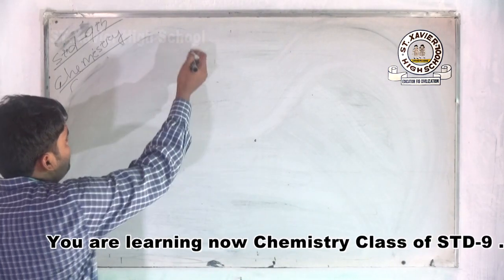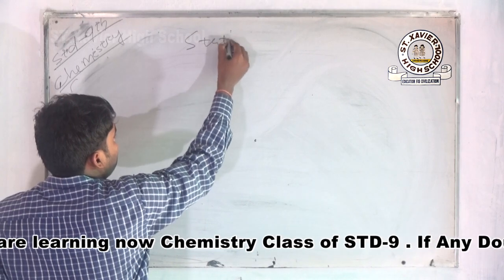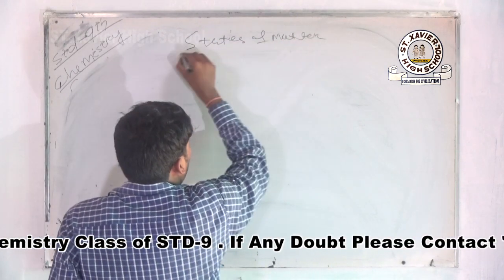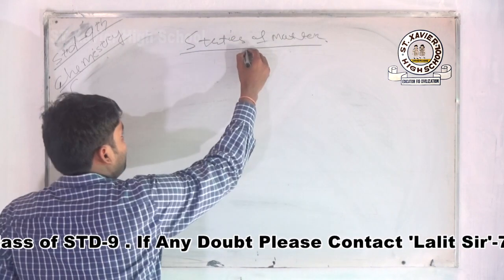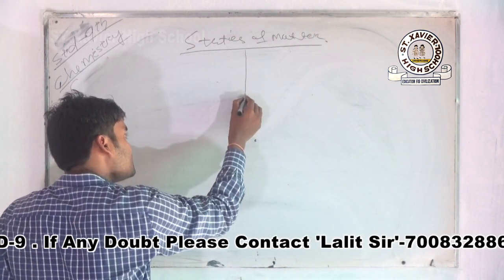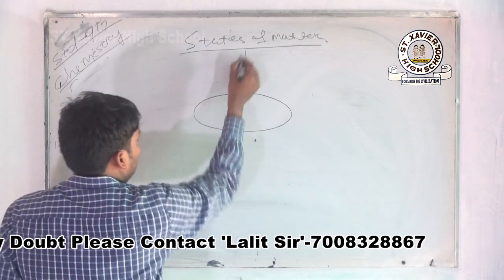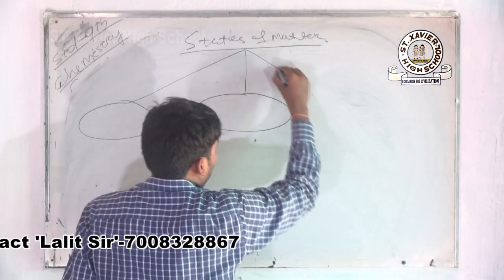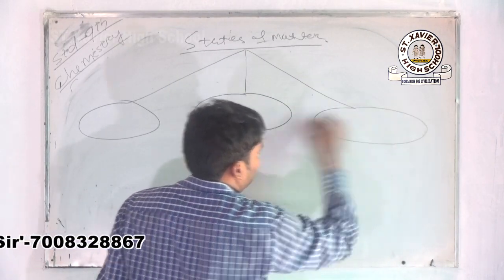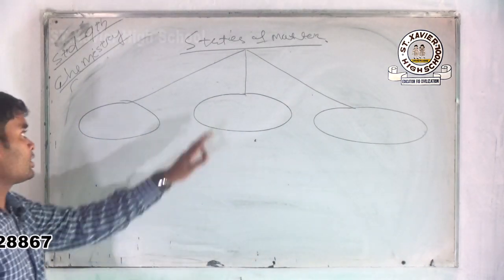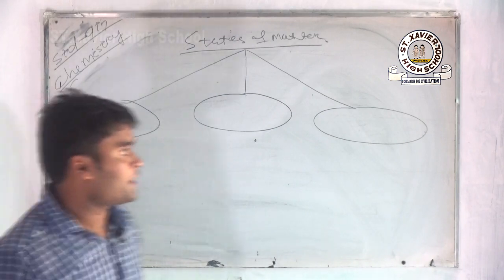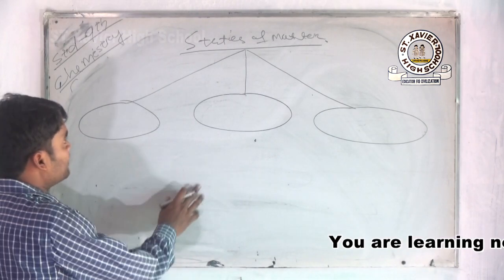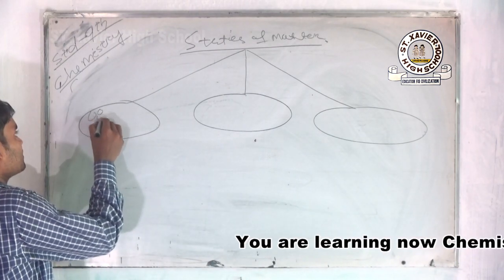Okay, there are the three states of matter. Write down now, states of matter. Okay, all are clear? The states of matter. There are basically three states of matter. What are they? Okay, draw this figure in your copy. Three states of matter are solid, liquid and gas. Okay, notice here.